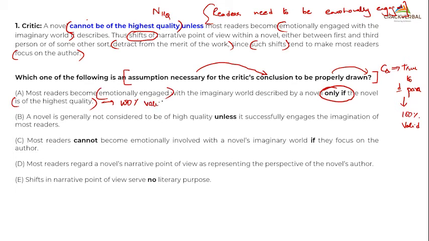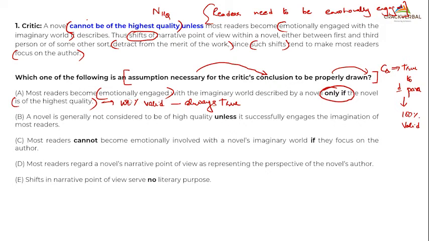Is it 100% valid, always true? Think. Is it always true? Can there be other reasons? Can there be other ways you can be emotionally engaged? As per this, my relationship is only about if they are not emotionally engaged, then the quality of the novel will be lost.